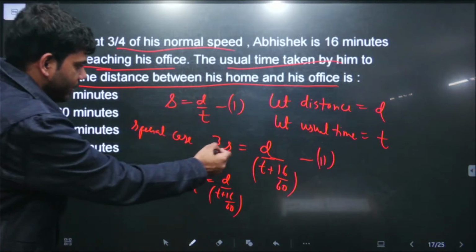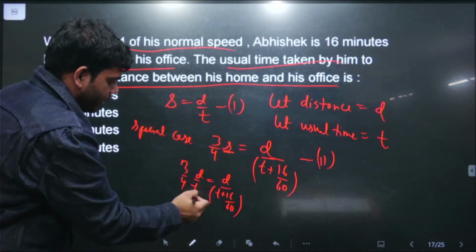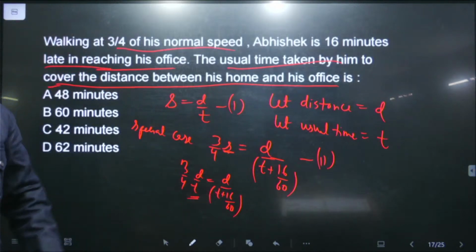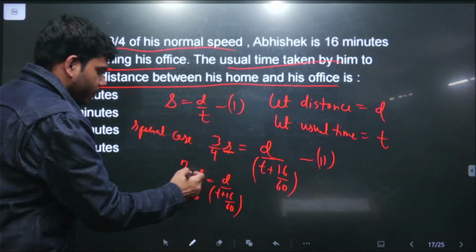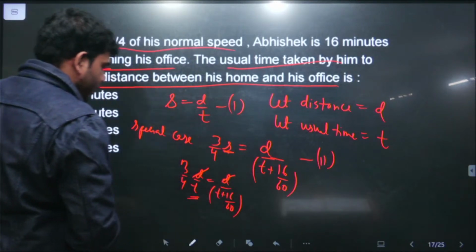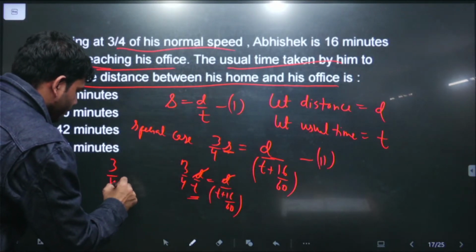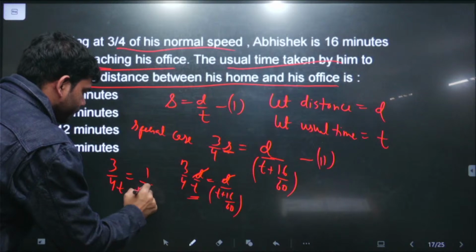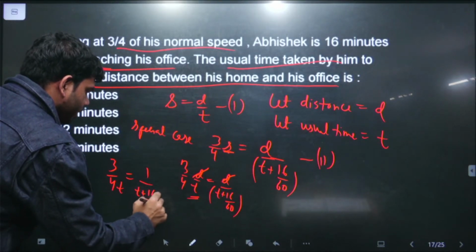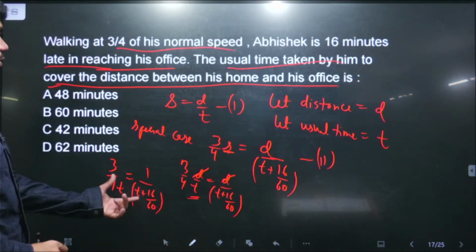So in this second equation, instead of this s I have written d by t, and everything remains the same. So this is the final equation, and if we cancel d with d, the thing that remains is 16 upon 60. Now we have to solve this thing, and this is what we have to find.